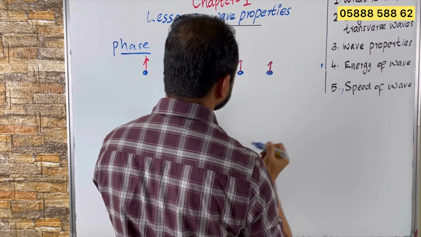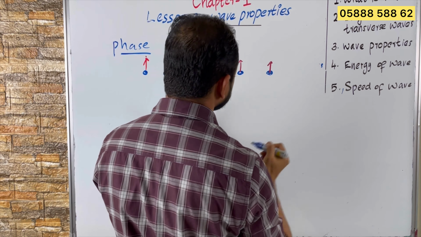And if the particles are in the opposite state of vibration, one is at the maximum highest point and other is at the lowest point, so this is called antiphase. For example, if I draw this wave, like this.